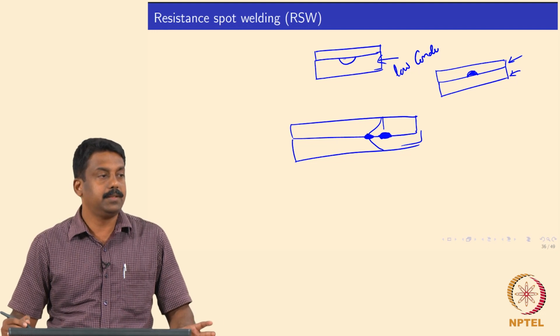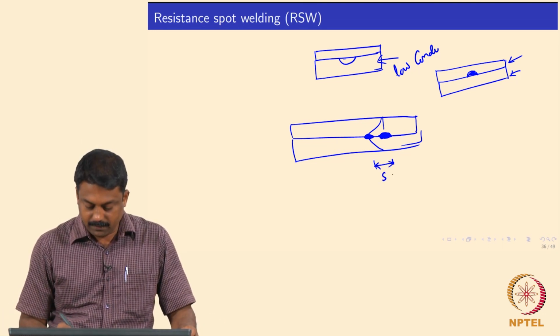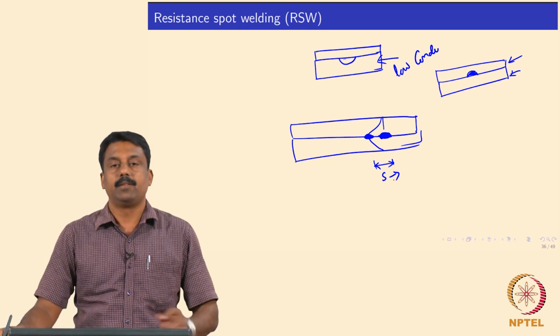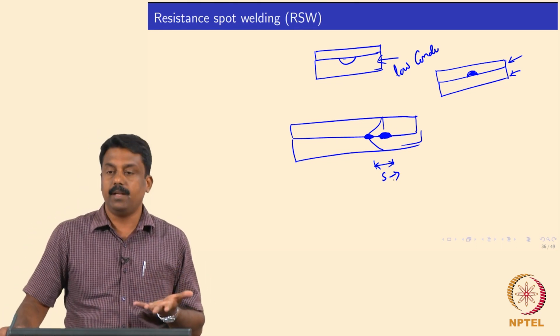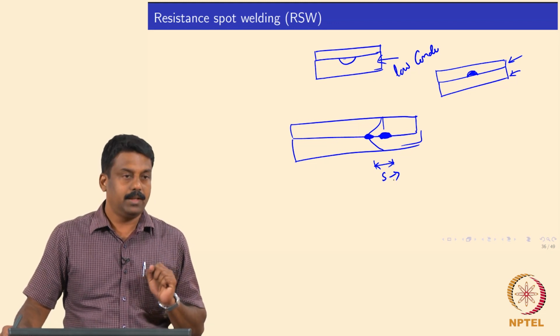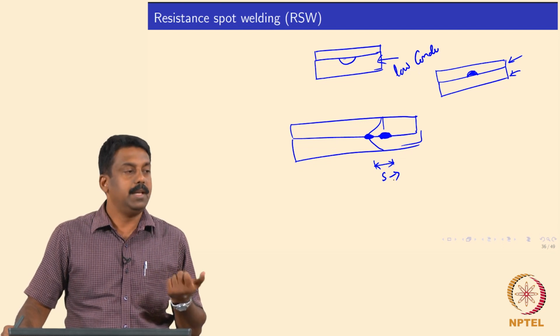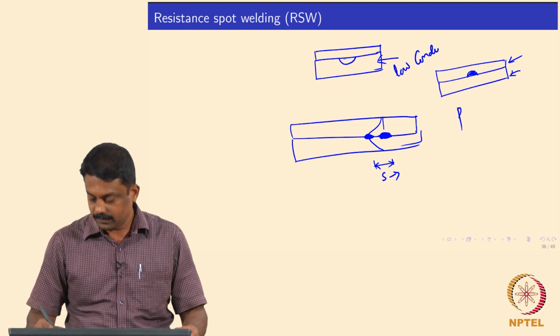Okay, the shunt effect is very common. So, that is why the distance S between the welds is very critical. So, we learn to identify the distance between the welds, what is the critical level, so that we can minimize the shunt effect, right. So, the other effect we saw was the Peltier effect, right.